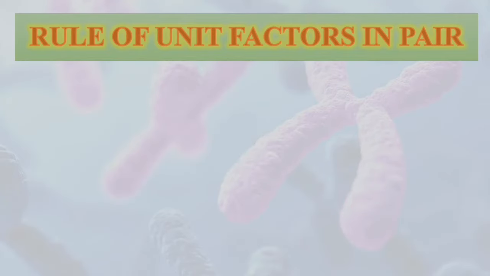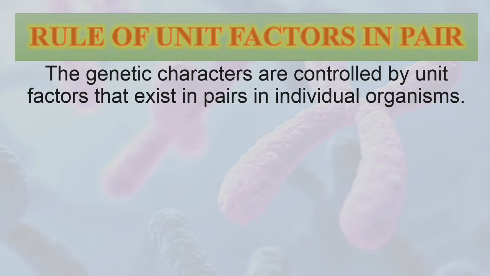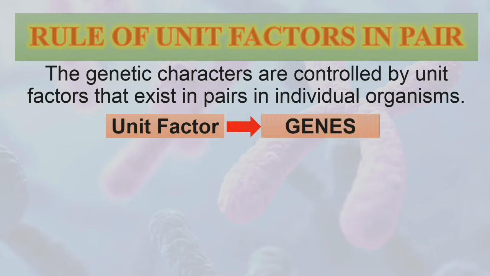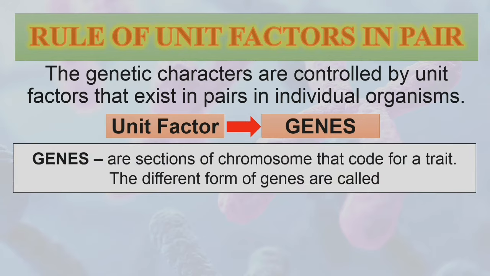This is that genetic characters are controlled by unit factors that exist in pairs in individual organisms. The unit factor that we know now is the genes. Genes are sections of chromosomes that code for a trait. The different forms of genes are called alleles, or another term is traits.